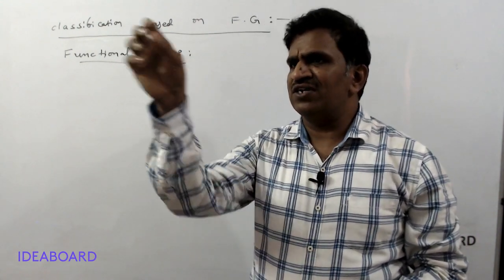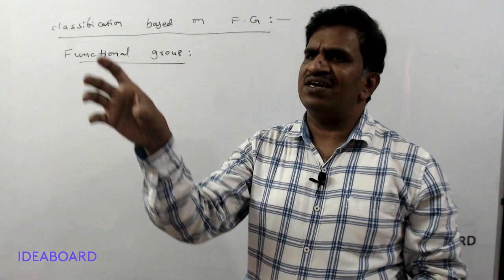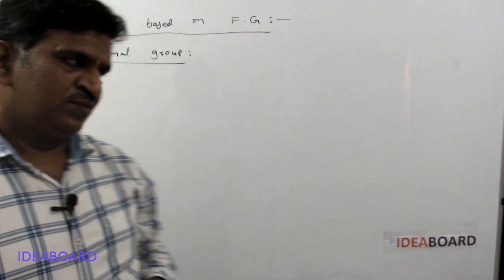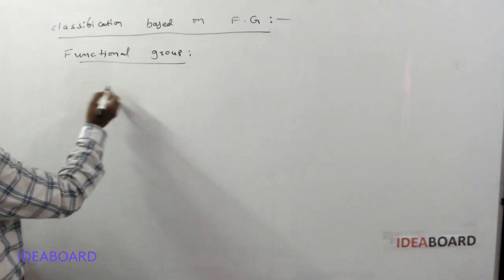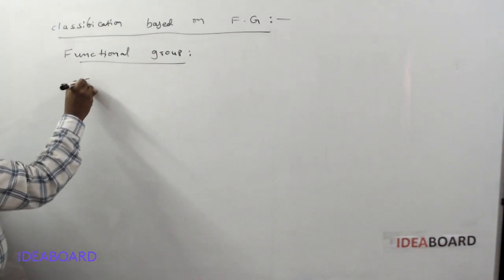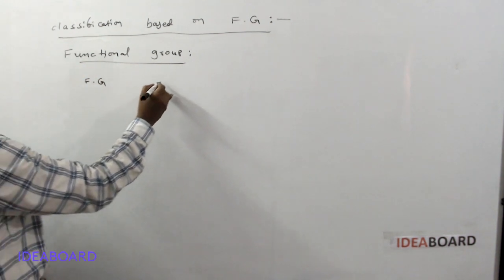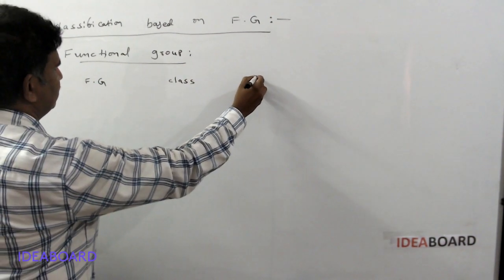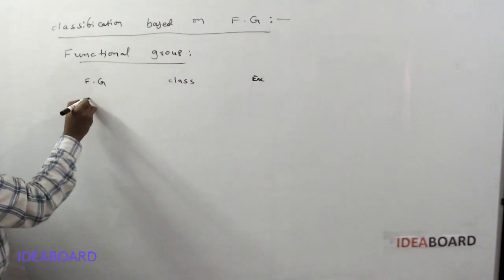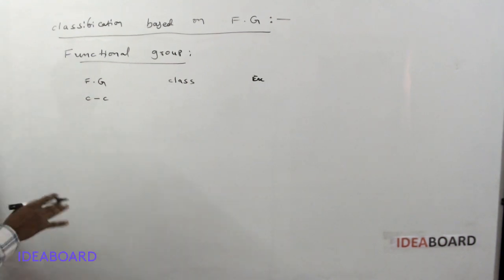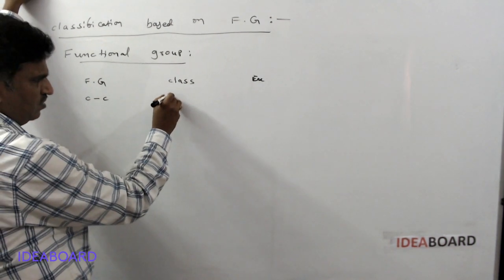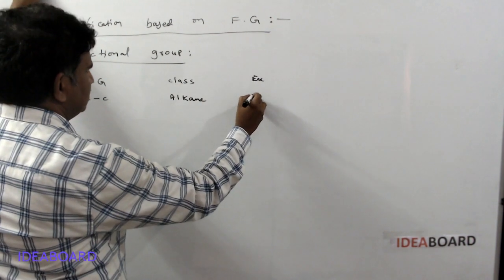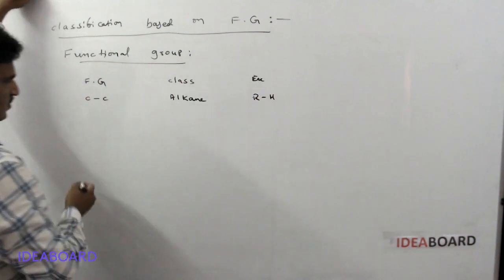So if you know the functional group of a compound, then we can assume the chemical properties of those compounds. That is called a functional group. Now, based on functional group and class of compound, with examples: if only C single bond C is present, the compounds are called alkanes. Example: RH.